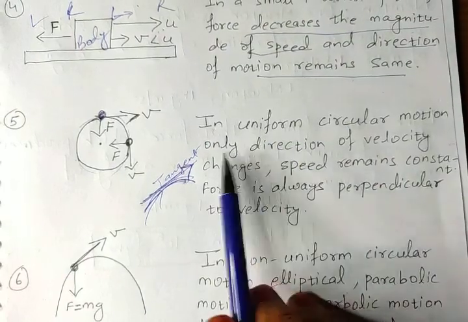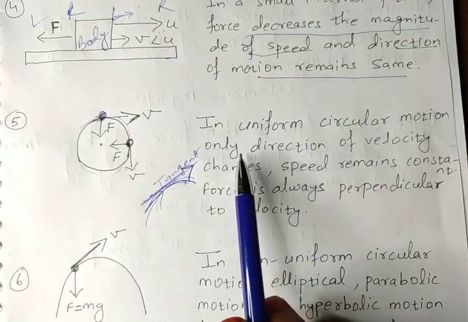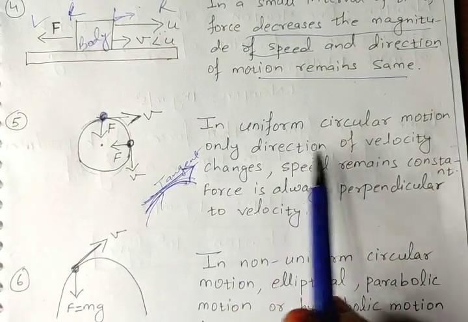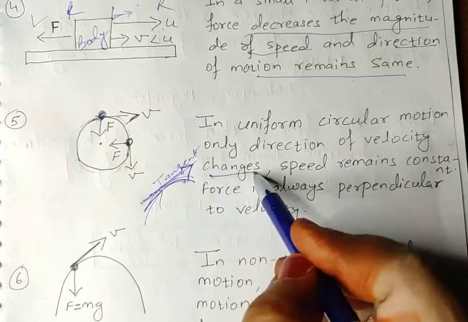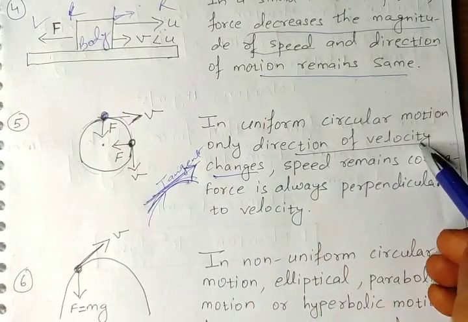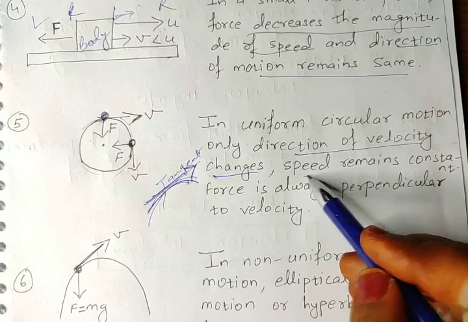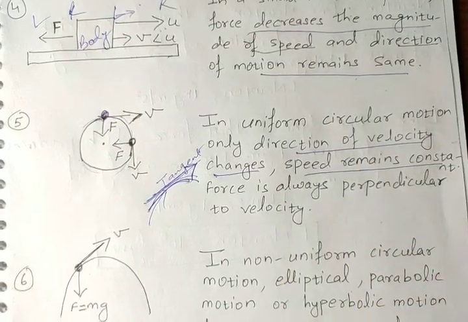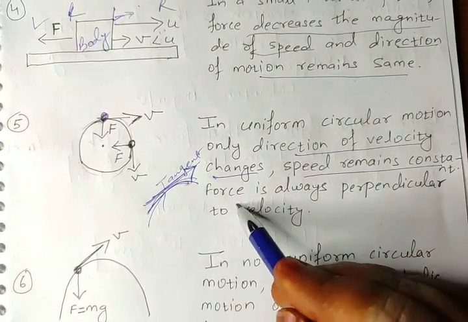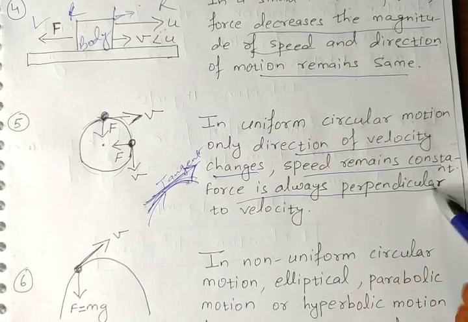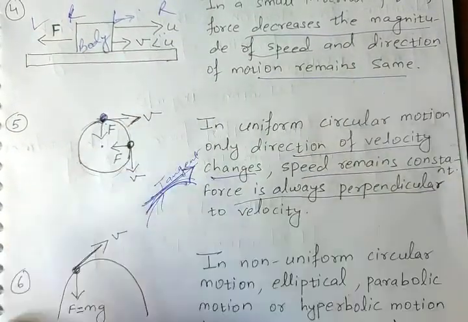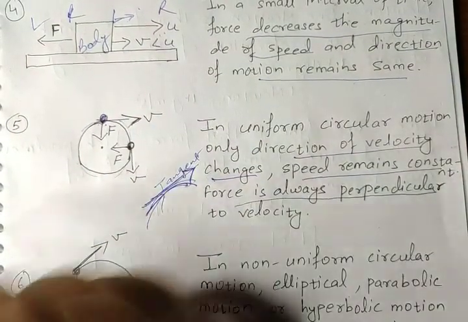So in uniform circular motion, only the direction of velocity changes, but the speed remains constant. And what about the direction of force? Always perpendicular to the velocity.